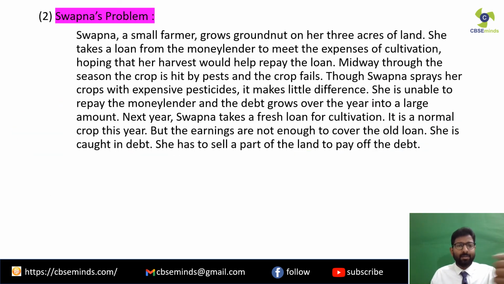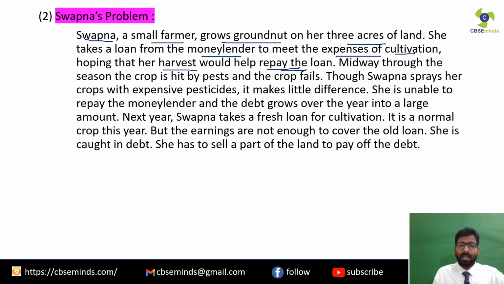Now on this particular slide we have a second story titled Swapna's problem. Swapna, a small farmer, grows groundnut on her 3 acres of land. She takes a loan from the money lender to meet the expenses of cultivation, hoping that her harvest would help repay the loan.